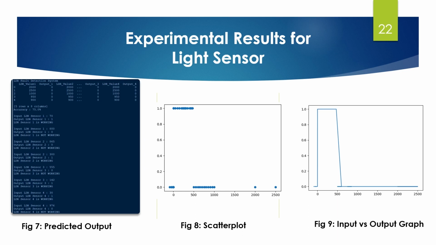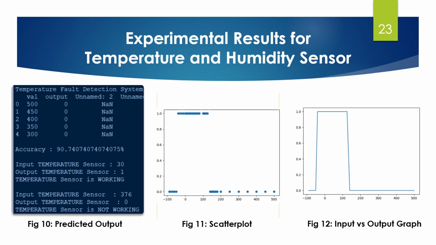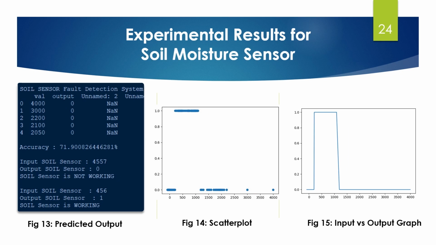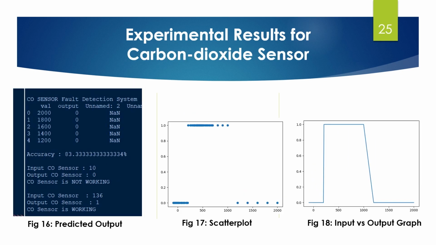Figure 8 shows the scatter plot. It is used to observe the relation between the input and the predicted output. In the x-axis, we have the set of values for the input, and in the y-axis, we have the predicted output corresponding to each input. Similarly, in figure 9, we have plotted a graph showing the relationship between the input and the predicted outputs. We have similar results for the temperature and humidity sensor, soil moisture sensor, and finally the carbon dioxide sensor. The rest of the slides will be presented by Anikshit and Kashyap.